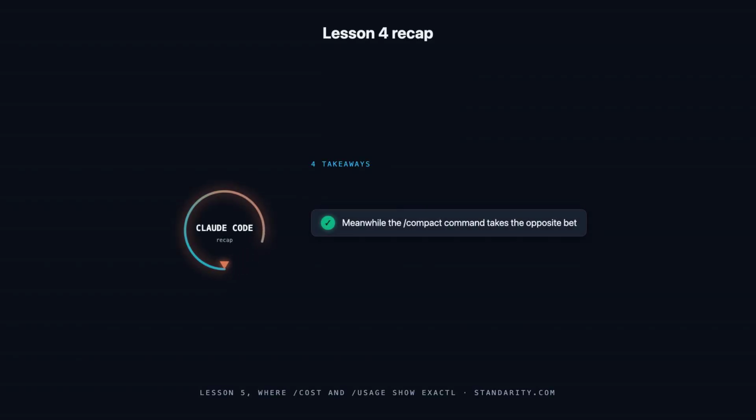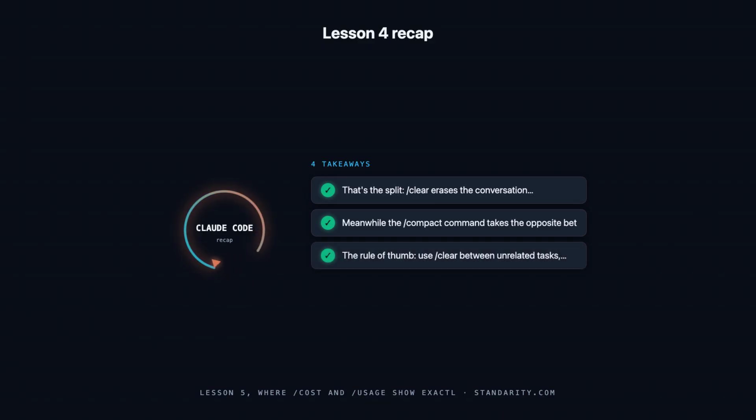Alright, quick recap. So that's the split: /clear erases the conversation history entirely and starts you fresh in the same directory, with context dropping to near zero and nothing kept. Meanwhile, the /compact command takes the opposite bet. It replaces history with a dense summary, so decisions, file paths, and open to-dos survive while the bulk gets trimmed away. Remember the rule of thumb. Use /clear between unrelated tasks, and use /compact mid-task at natural checkpoints, whenever the context is heavy but the work is still in flight.